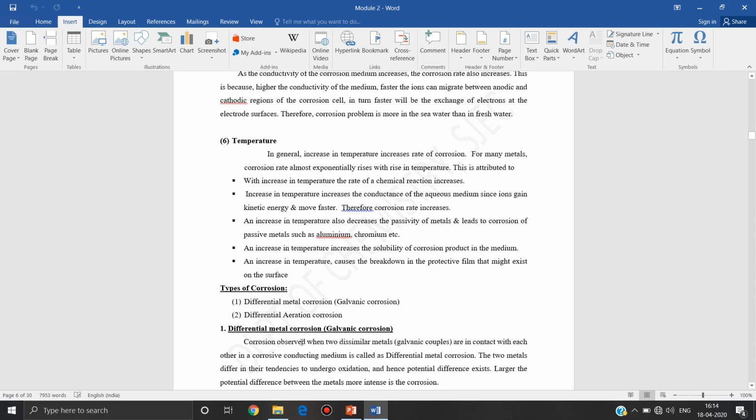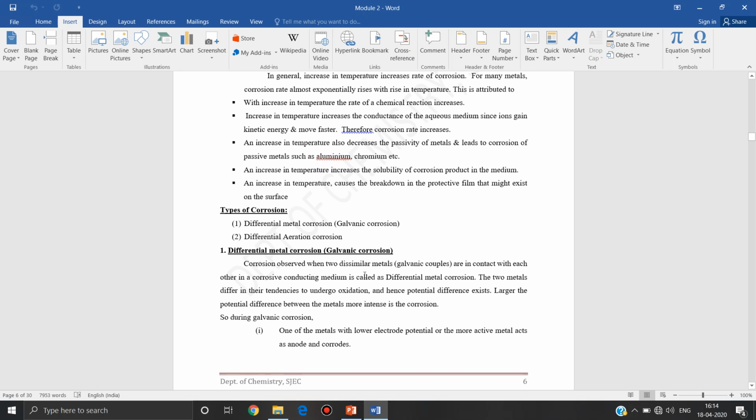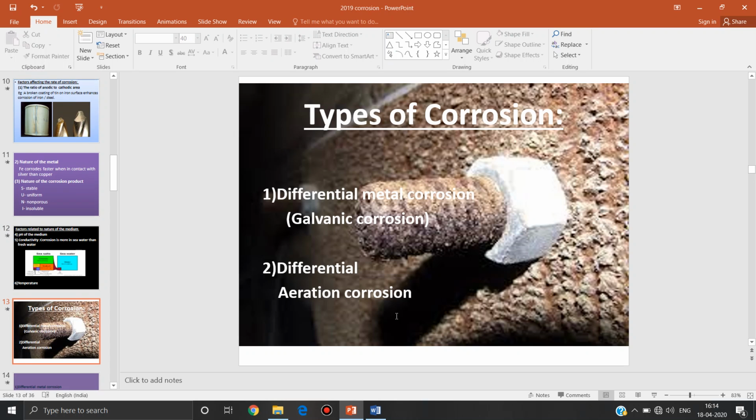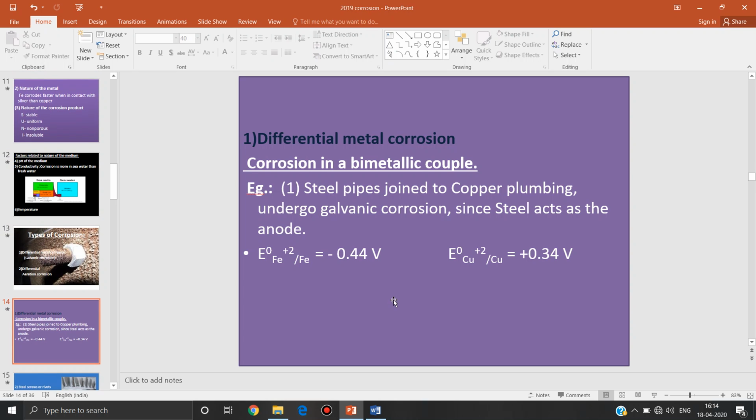Next, types of corrosion. There are actually 4 types of corrosion, but we are going to study only 2 types: differential metal corrosion and differential aeration corrosion. Differential metal corrosion is also called galvanic corrosion. It is corrosion in bimetallic couples.